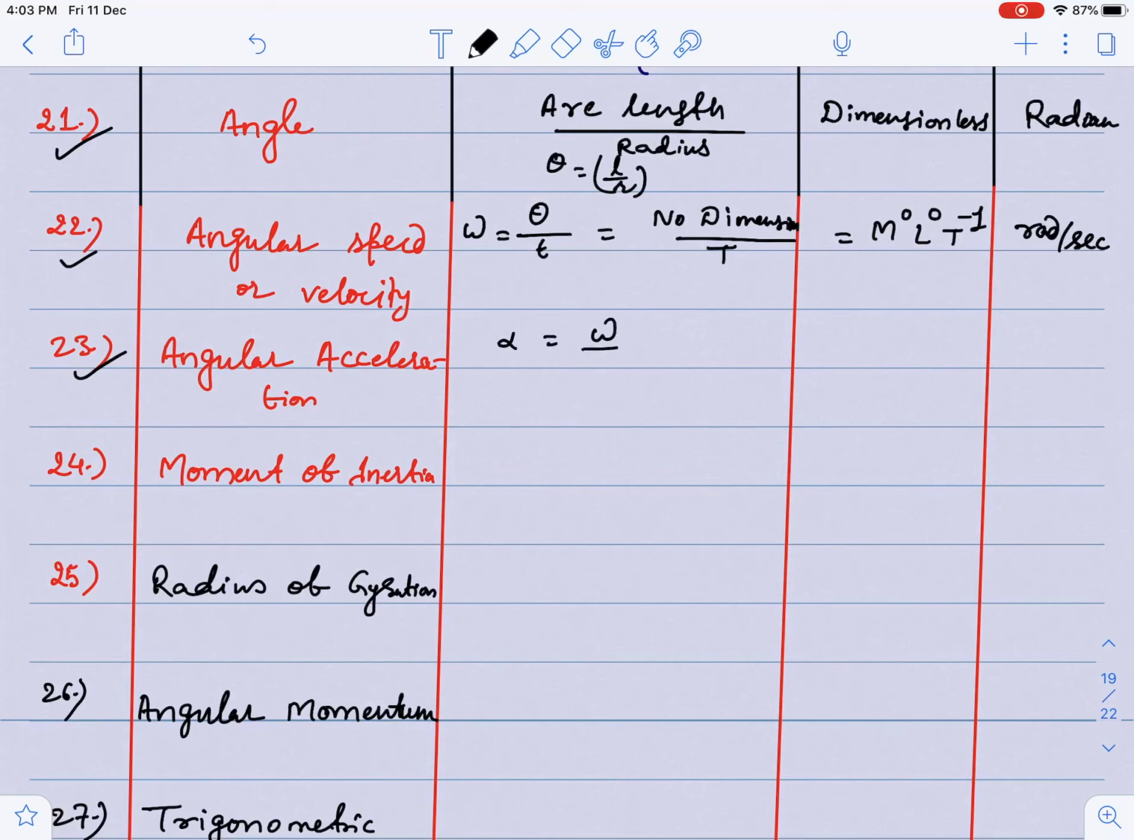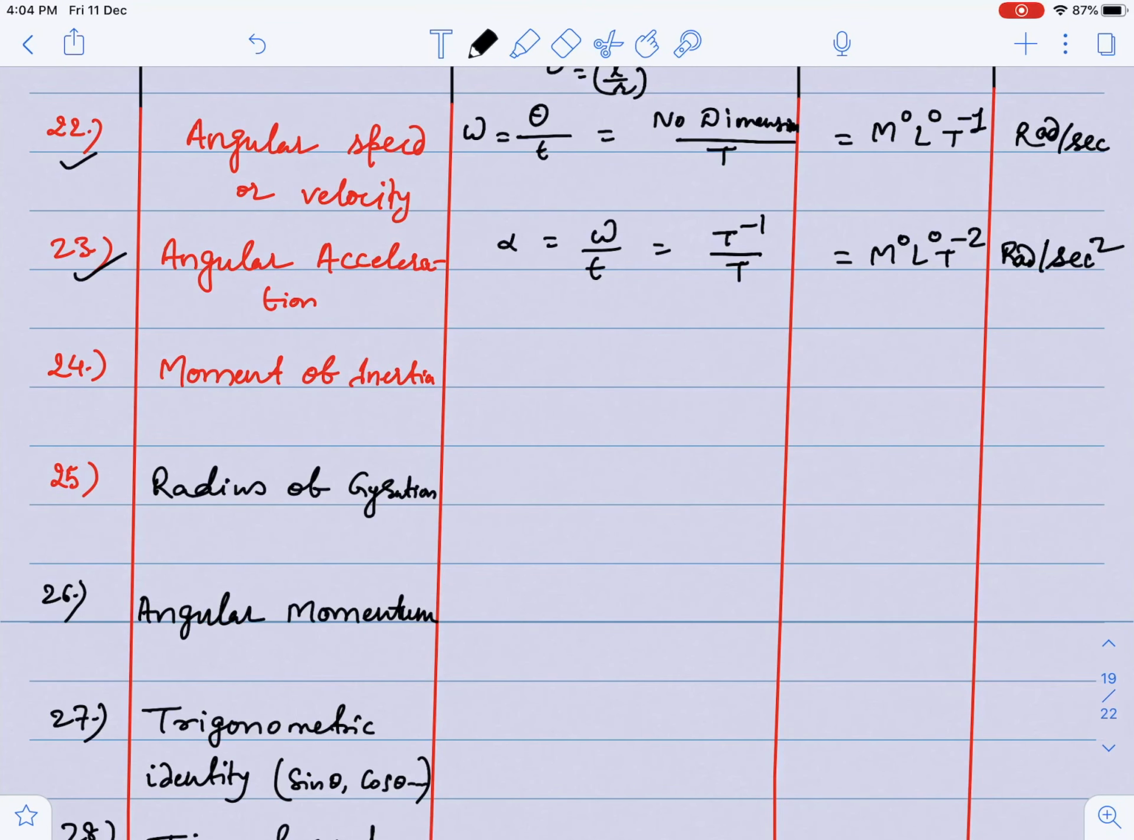So what is angular acceleration? Angular acceleration alpha can be written as omega by t. This omega has the dimension from above, so can I write, guys, the dimension is t minus 1 upon t. So this is nothing but m0 l0 t minus 2, and the unit is radian per second square. Radian per second square is the unit of the term.